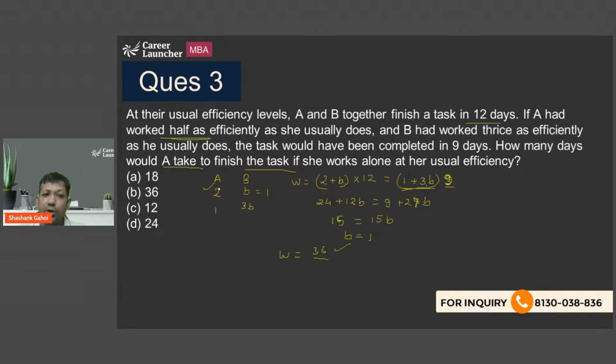Efficiency, usual efficiency of A is 2. So basically what is the time taken by A to finish the job? That's going to be 18 days, and that's option A.